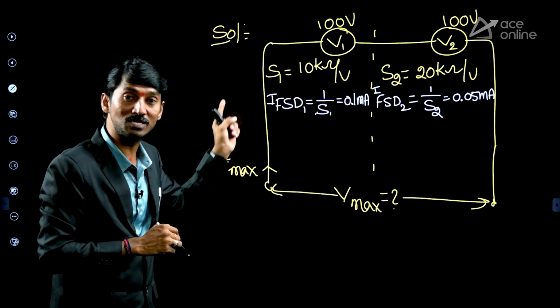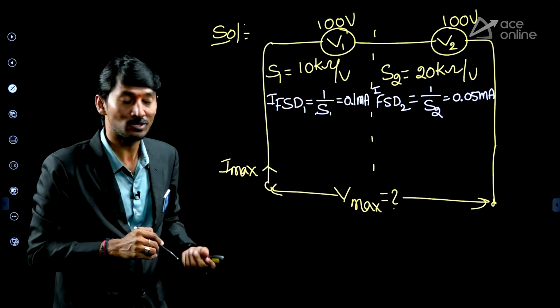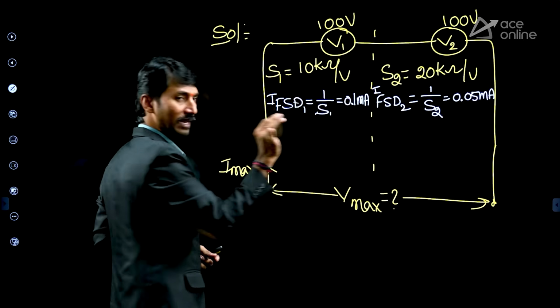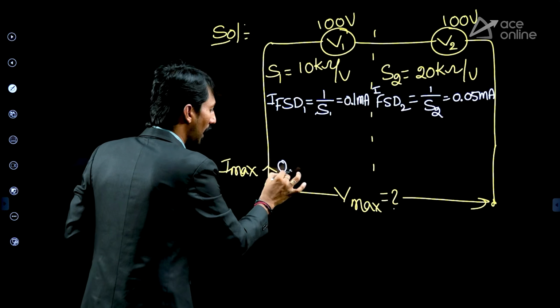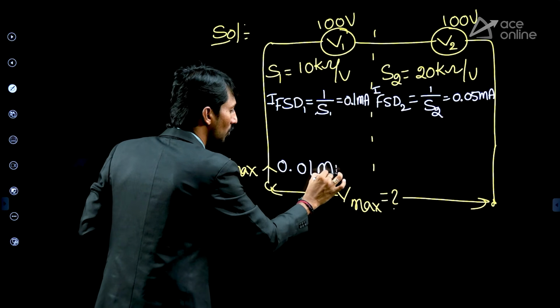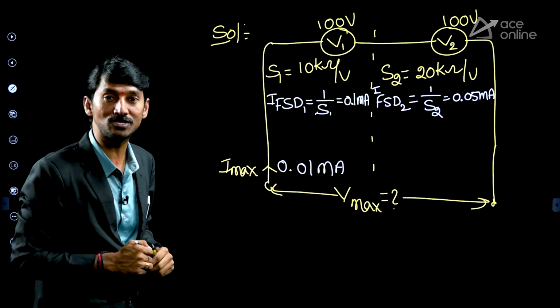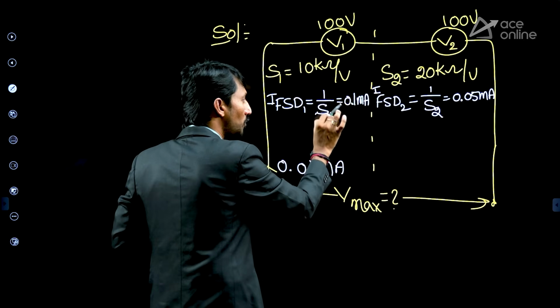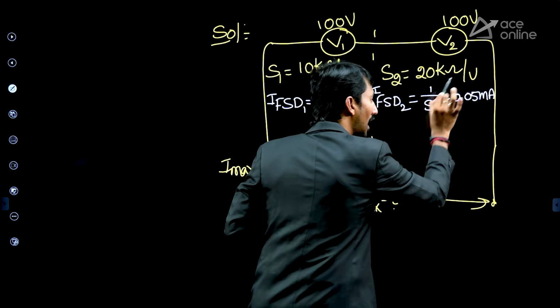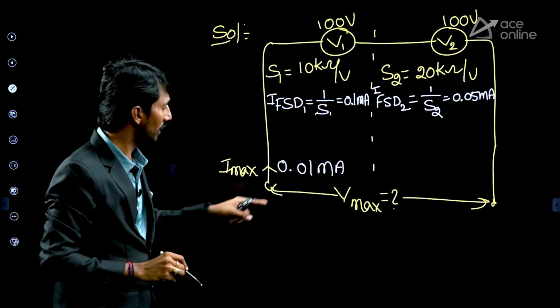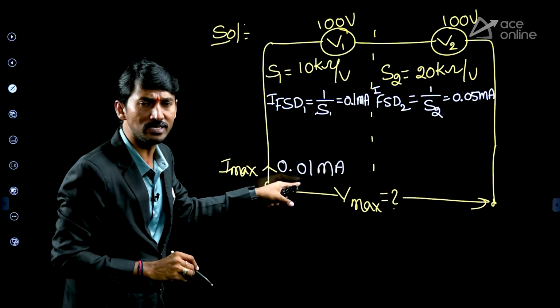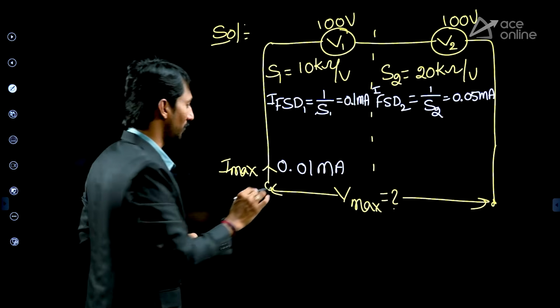That is our requirement, so focus more. Sir, a simple analysis: through this, I am sending 0.01 milli. Are both meters safe or does anyone get damaged? One can allow up to 0.1 milli, the other up to 0.05 milli, but we are sending only 0.01. Yes, both meters are safe.